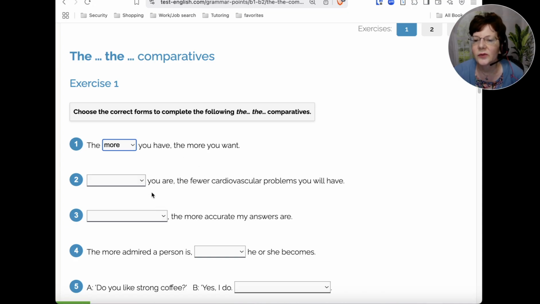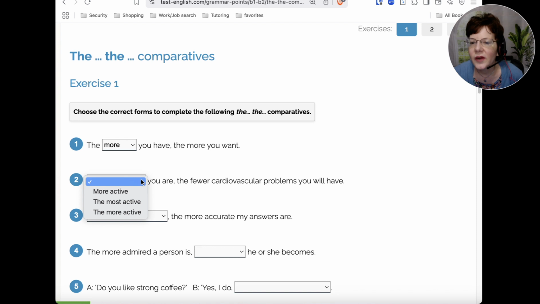Okay, number two: the more active, the most active, or the more active you are, the fewer cardiovascular problems you will have. So if you chose the bottom one, the more active, right? The fewer. That sounds like it would be the correct one.